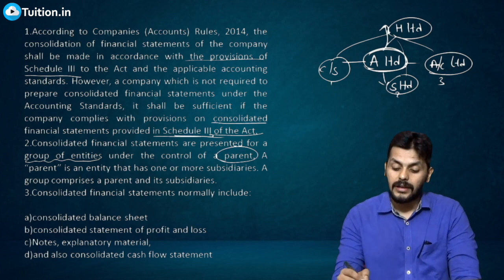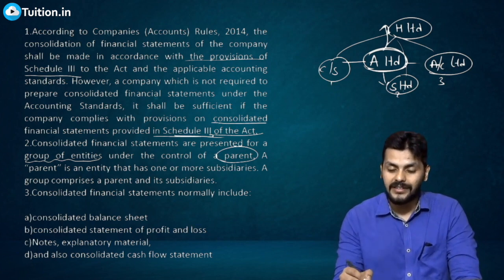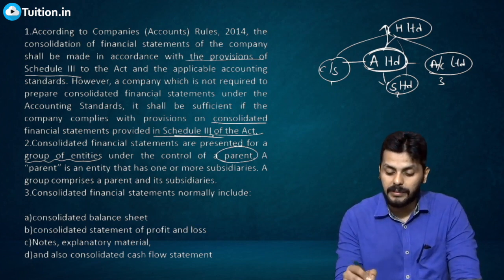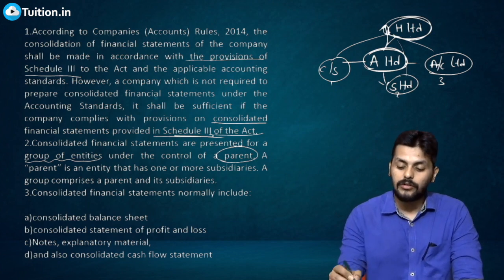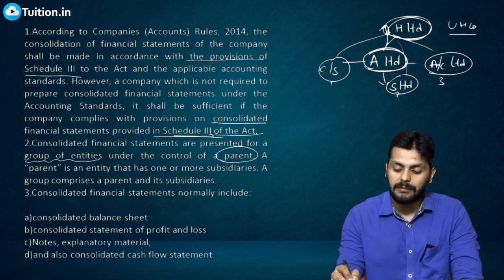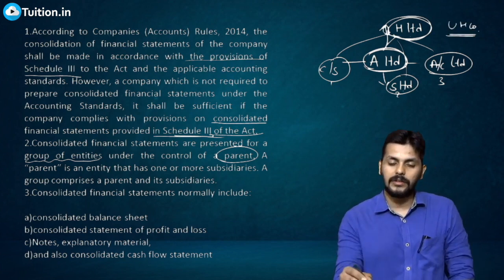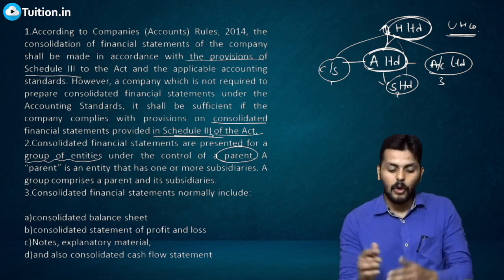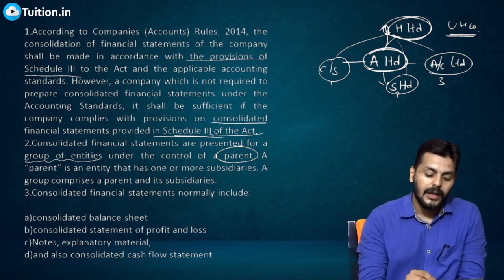Now the parent company of S is A Limited. A Limited's parent company is H Limited. So H Limited is called the ultimate holding company. So H Limited has to prepare a consolidation of all of this. That's how it works, right?